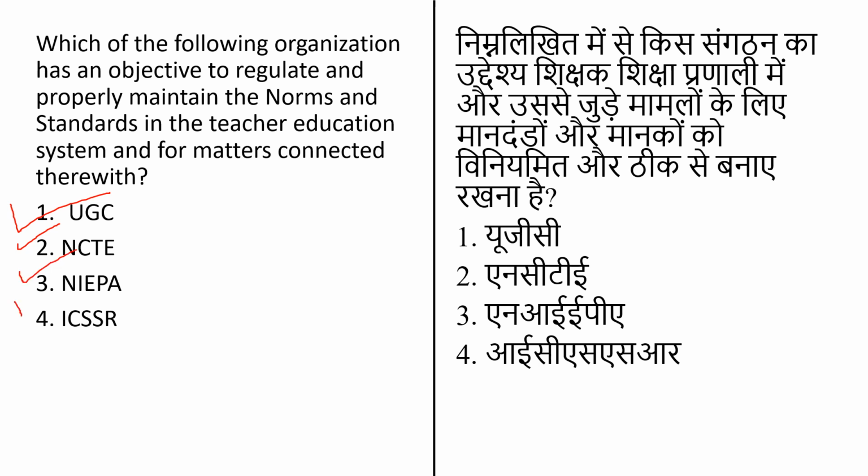And the last option is ICSSR, that is the Indian Council of Social Science Research, established in 1969 by the Government of India to promote research in social science in the country. As I said, this is one of the objectives of option number 2, that is NCTE. That means the correct answer is NCTE.